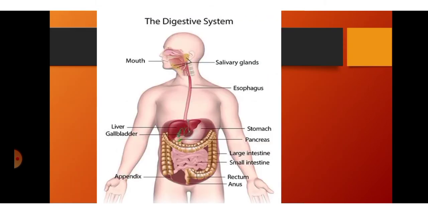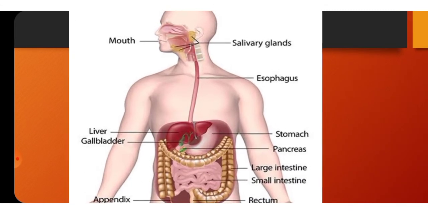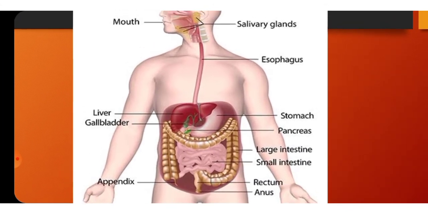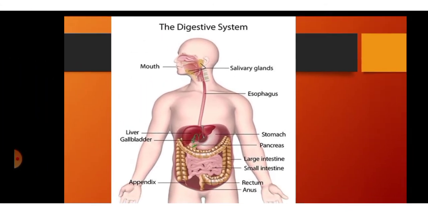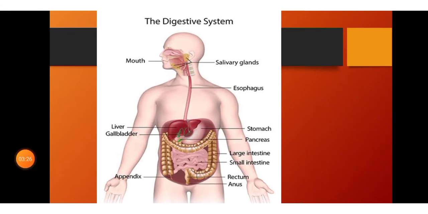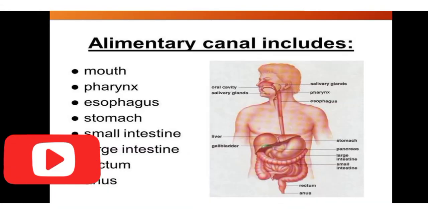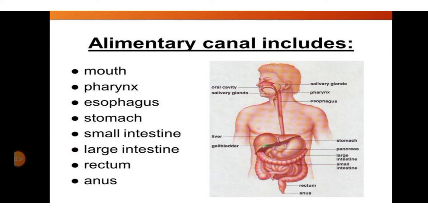This is the digestive system diagram, where it begins from the mouth and ends at the rectum and anus. So this is all about the digestive system. In this image, you can see the different organs included in the digestive system. Now let's learn them one by one. The parts of the body that food travels through from ingestion to digestion make up the alimentary canal.